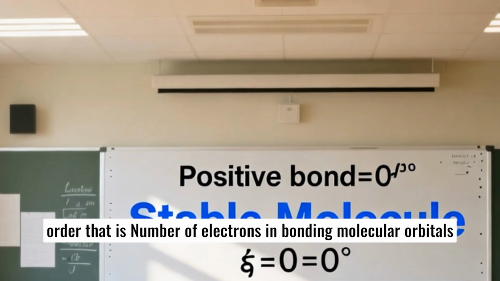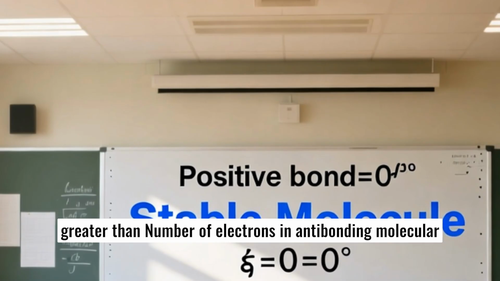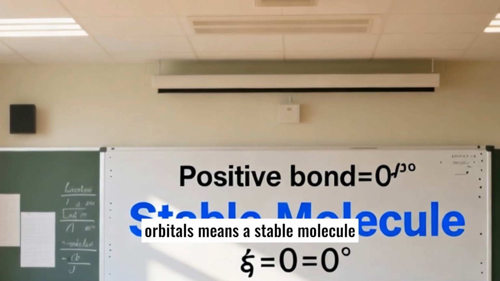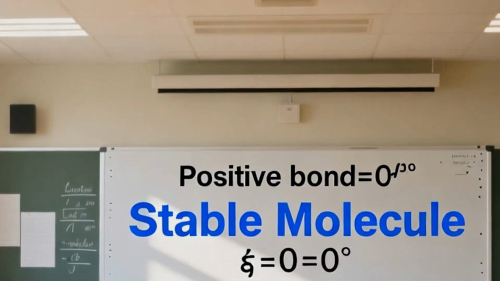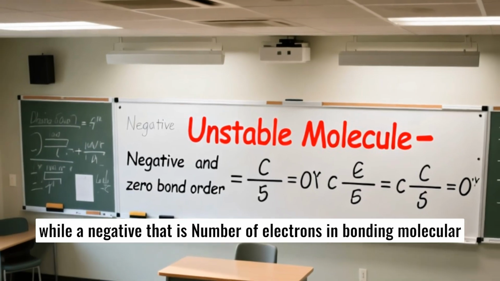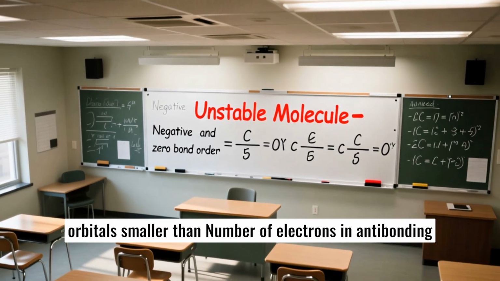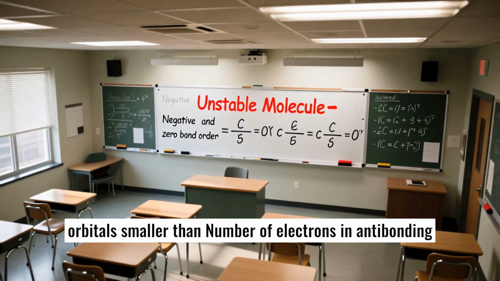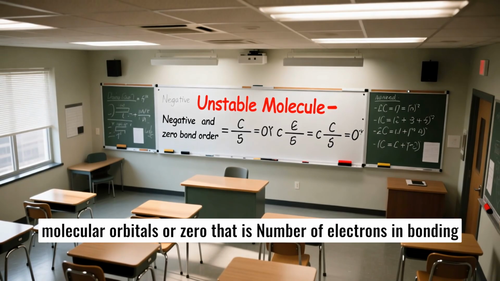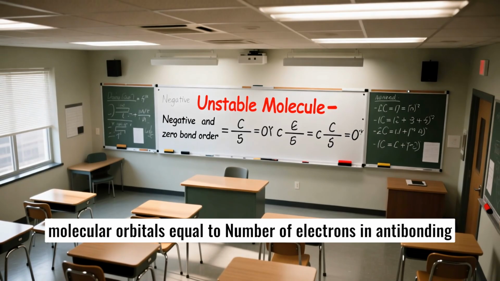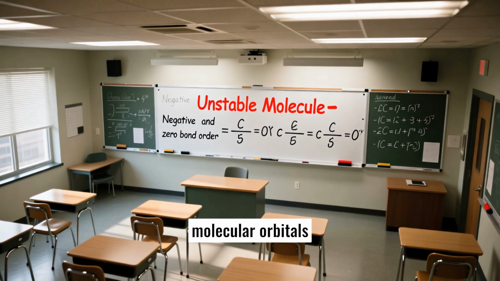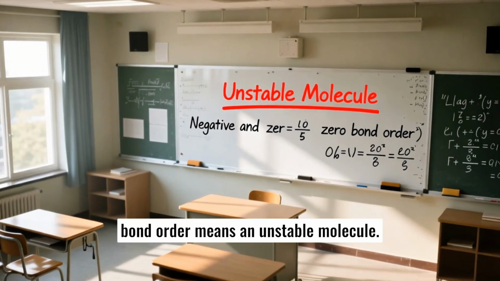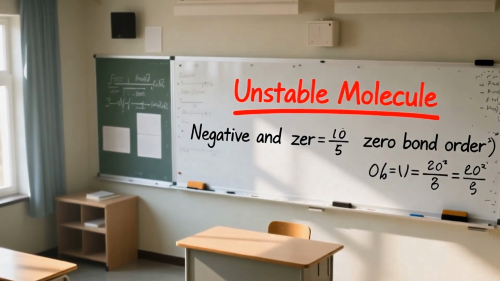A positive bond order, that is Nb greater than Na, means a stable molecule, while a negative, that is Nb smaller than Na, or 0, that is Nb equal to Na, bond order means an unstable molecule.